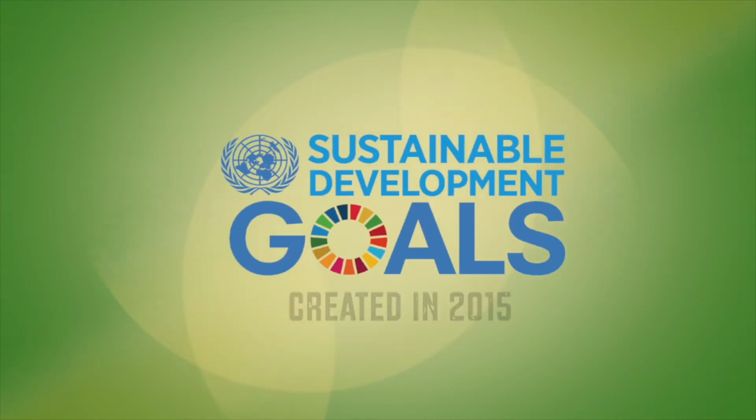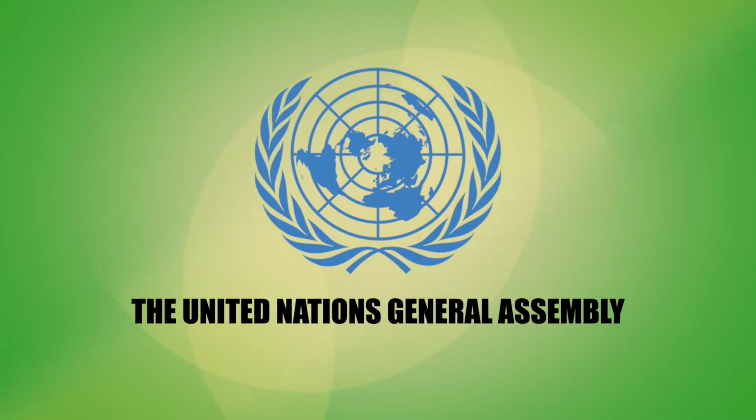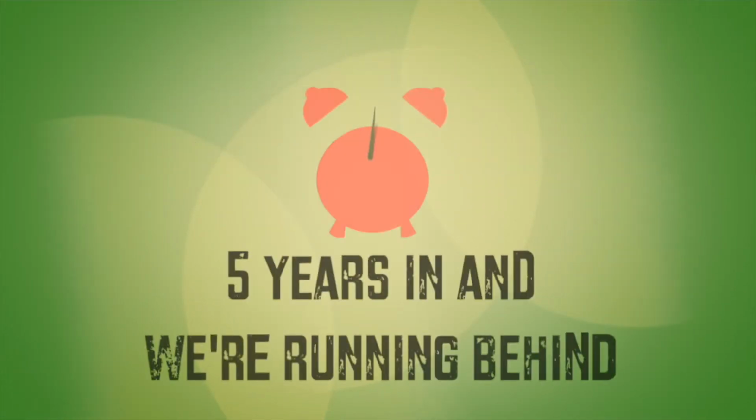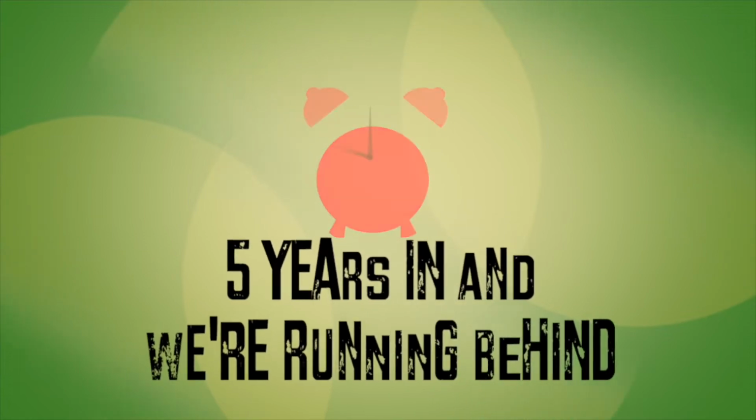The SDGs were set in 2015 by the United Nations General Assembly. That's the main policy-making section of the United Nations. The UN intended to achieve these goals by 2030, but 5 years in and we're already running behind. And it's not super surprising.